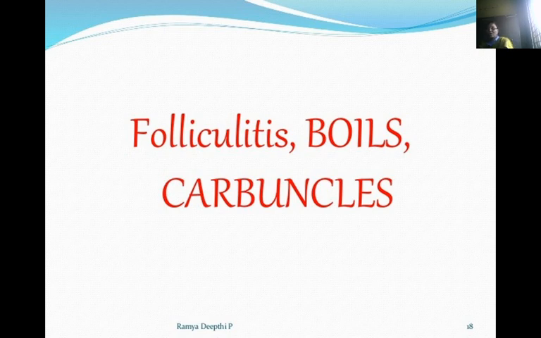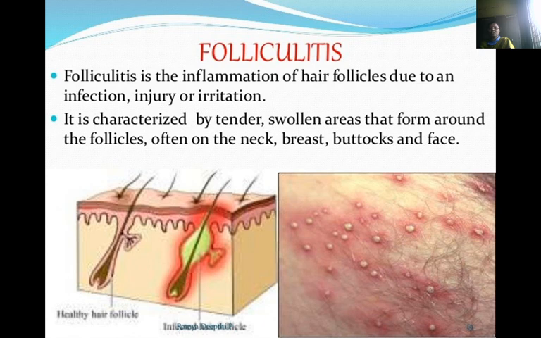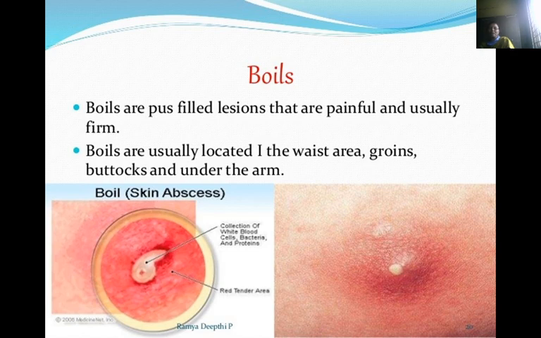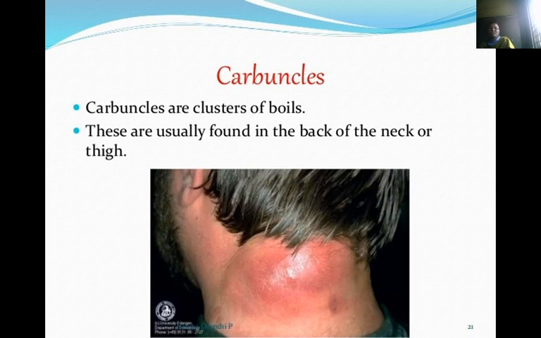Folliculitis and boils and carbuncles. Folliculitis is an inflammation of the hair follicles due to an infection, injury or irritation. It is characterized by tender, swollen areas that form around the follicles, often on the neck and breast and the buttocks and face. Boils are pus-filled lesions that are painful and usually form on the waist area, groins, buttocks and arms. Carbuncles are clusters of boils. These are usually found in the back of the neck and the thigh.